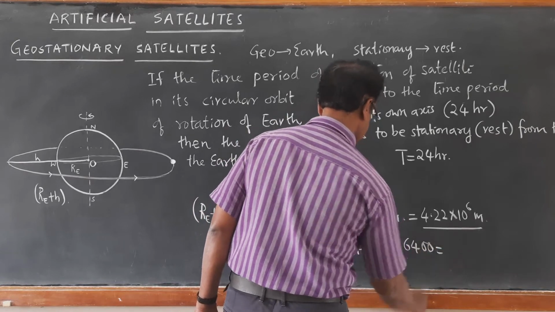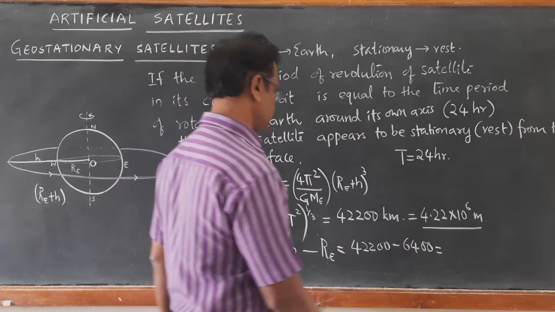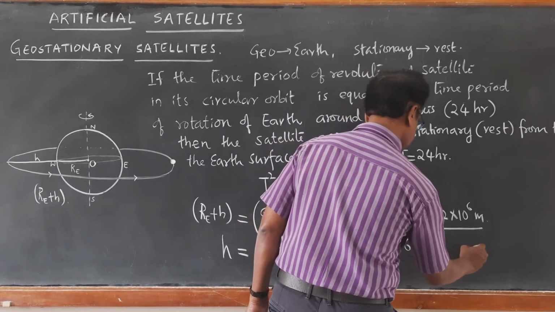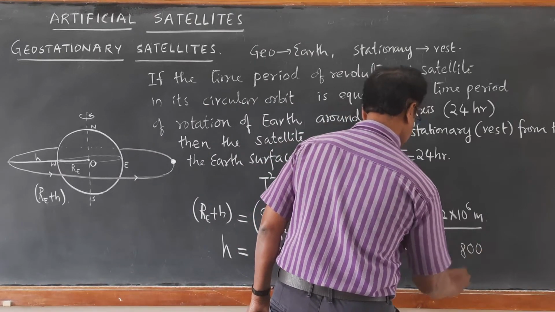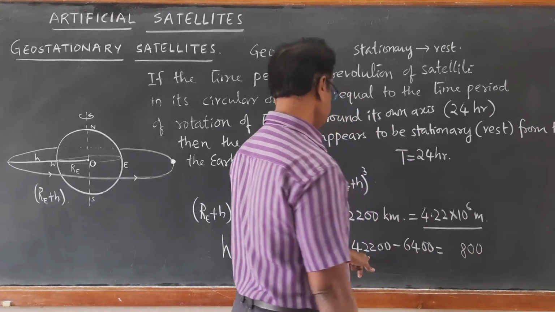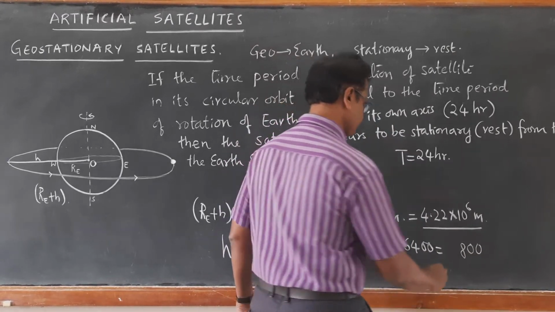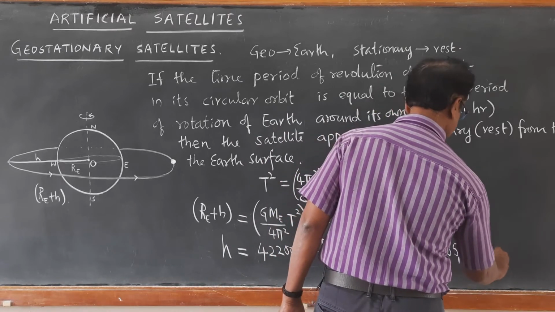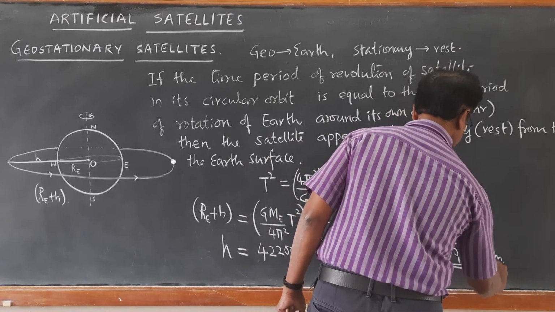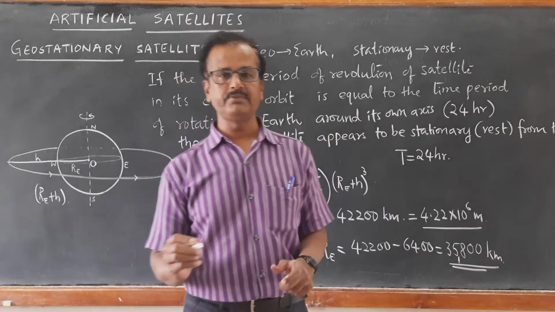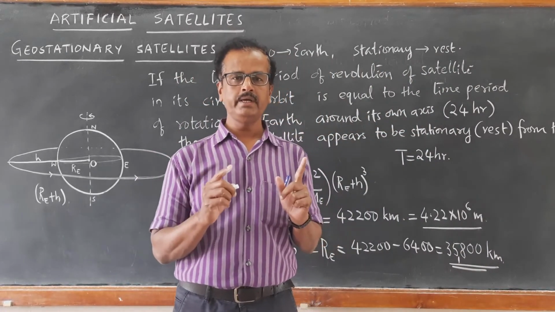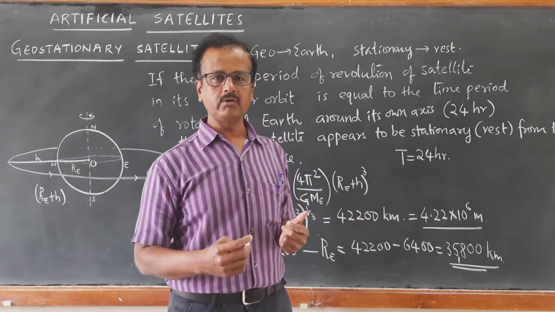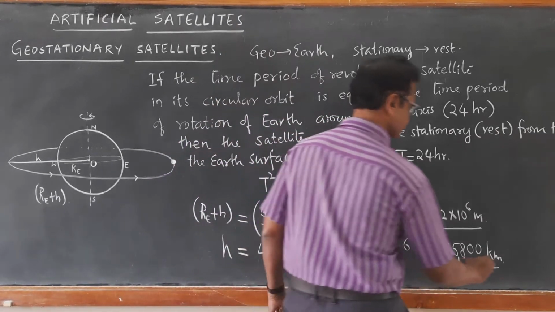If you subtract this, 12 minus 4 is 8, 0, 0. Carry 1. 12 minus 7 is 5. So it comes out to be 35,800 kilometers. So height of this satellite from the Earth's surface should be 35,800 kilometers. You can round it off and remember it as 36,000 kilometers.